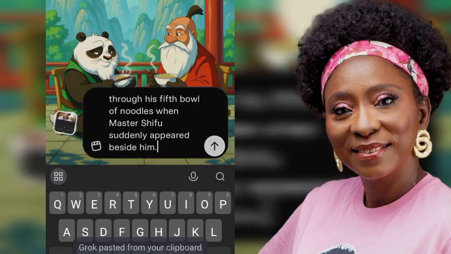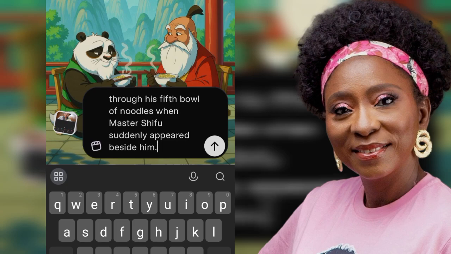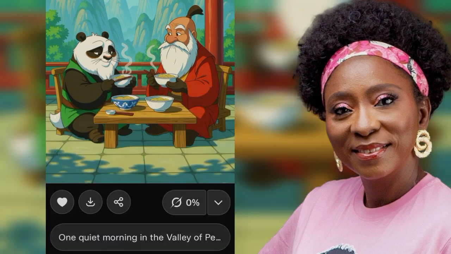So I'm still going to come here, click on custom, and put in the prompt that I just copied. Same thing, because I want to see it in action and make sure it's what I wanted to do. So I'll just upload that and see what magic it's going to create.